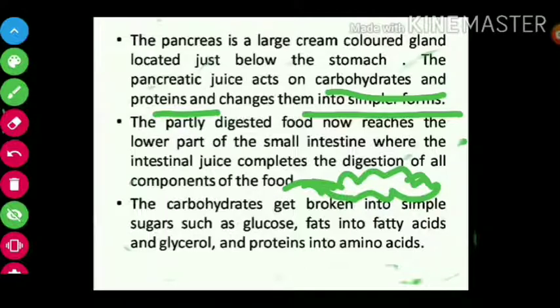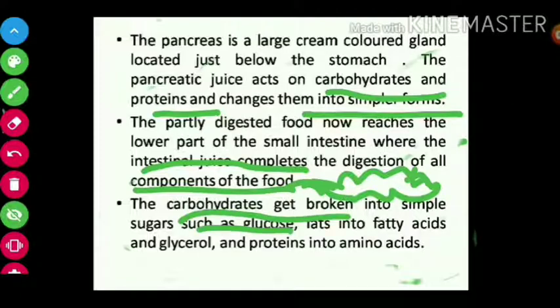Next, the partly digested food reaches the lower part of the small intestine, where intestinal juice completes the digestion of all components of food, meaning carbohydrate, protein and fat. Carbohydrate is broken down into simple sugars, glucose, fat into fatty acids and glycerol, and protein into amino acids.